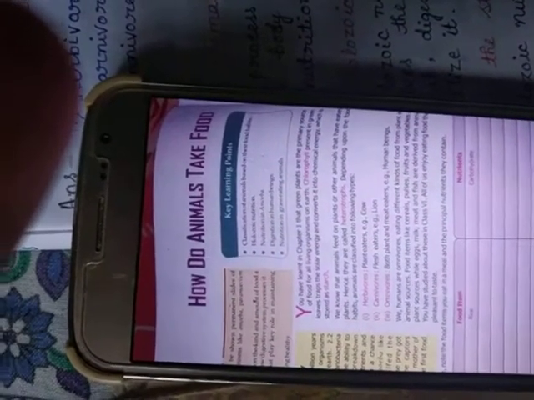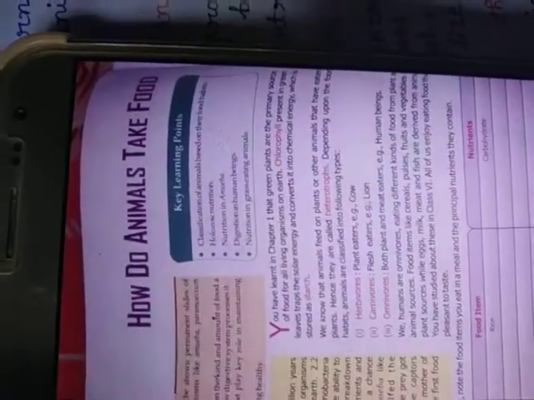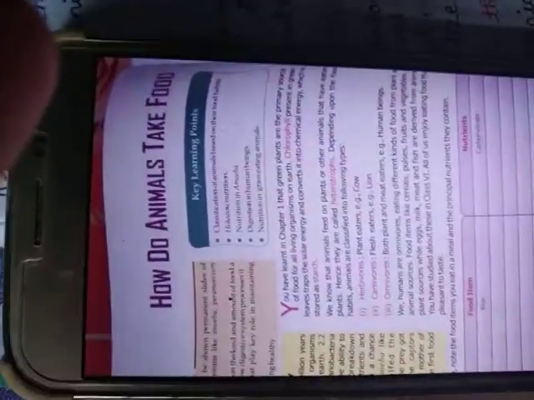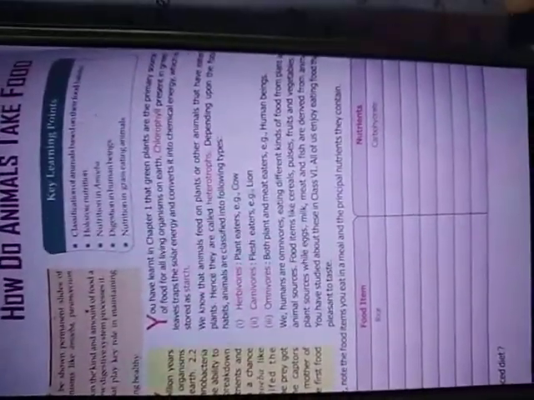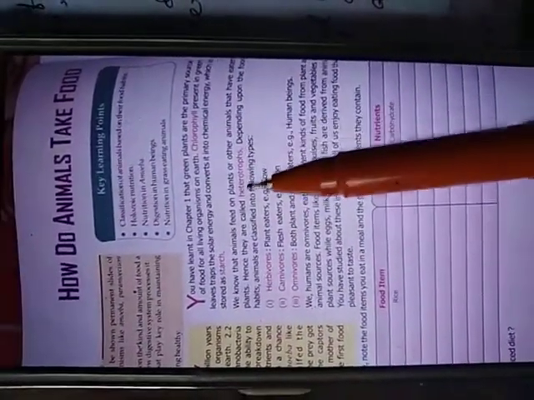Okay, students. Today we will start the second chapter, which is how do animals take food. Let's start. At first, we have to know about heterotrophs.